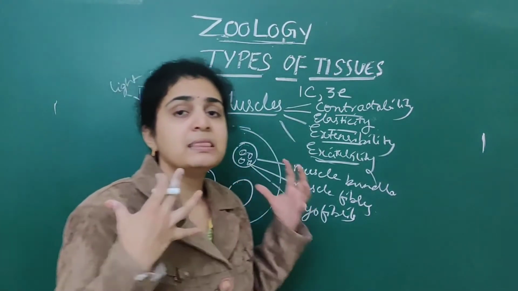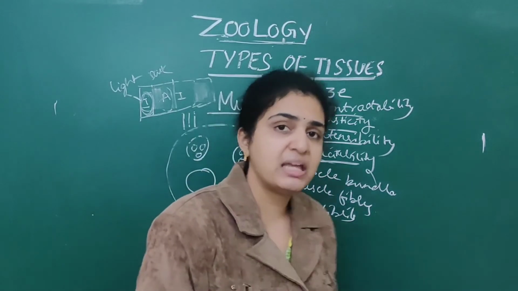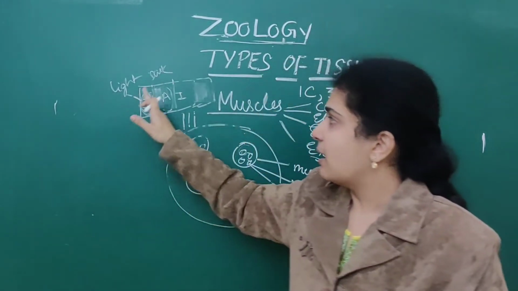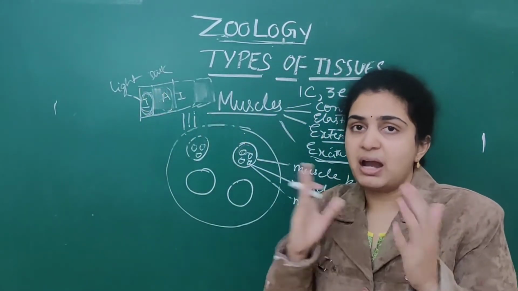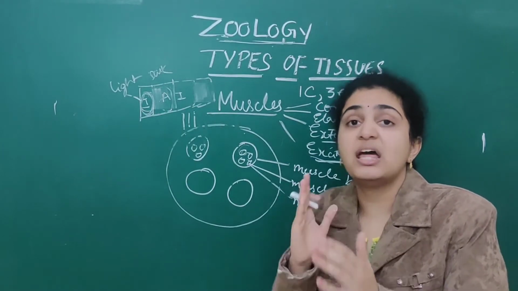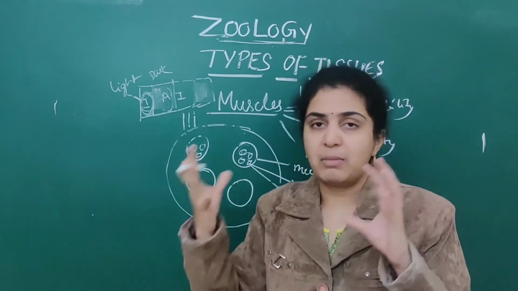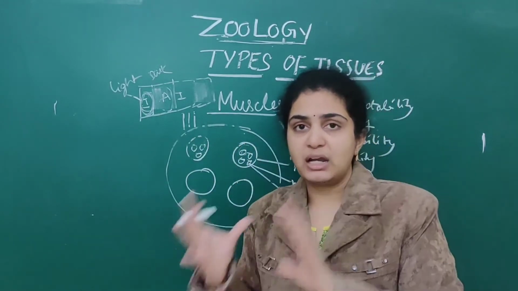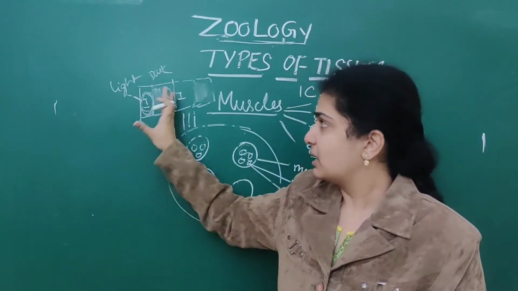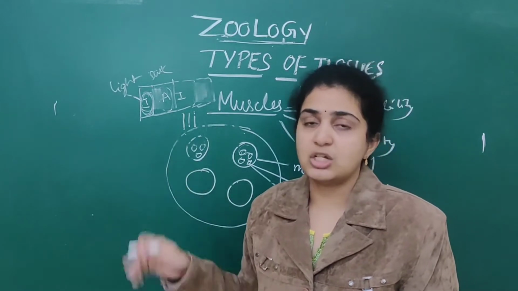The myofibrils appear as I band and A band, arranged alternately and parallel to each other. One is a light band, one is a dark band. One contains thin filaments, one contains thick filaments.